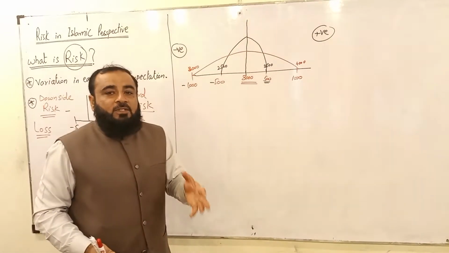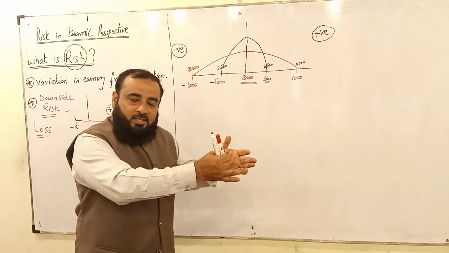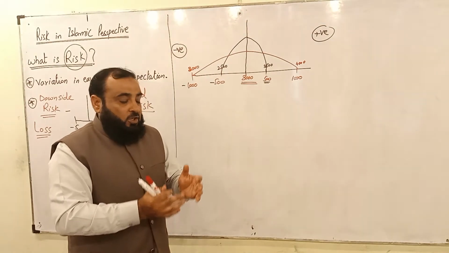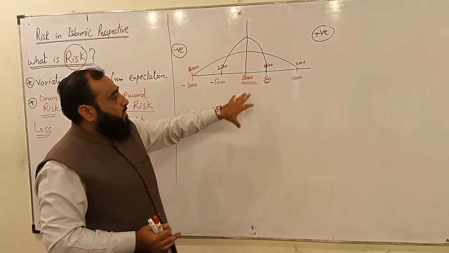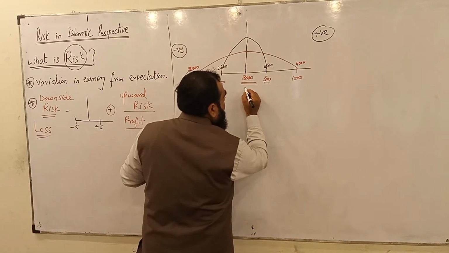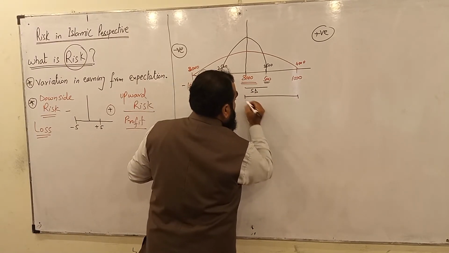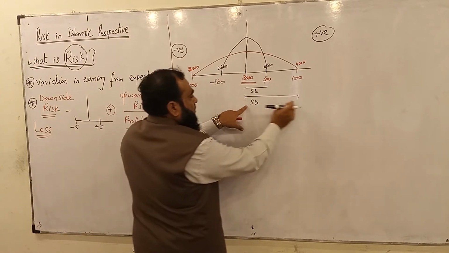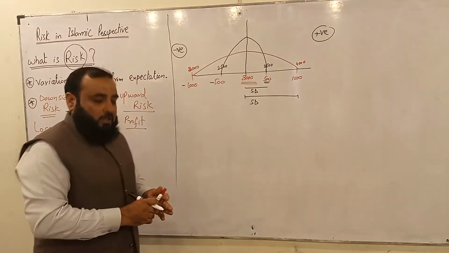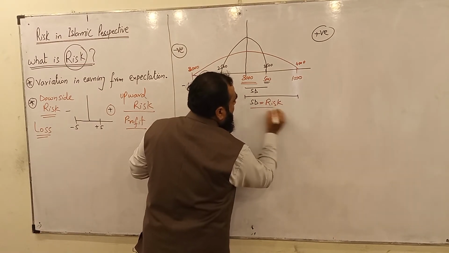So it gives us a principle: the higher the standard deviation, the higher the risk, and then the higher the profitability. The lower the standard deviation, the lower the risk, and then the lower the earning on the investment. That is why the statistician says, look here, this is a small standard deviation and this is a big standard deviation. As the standard deviation is big, their profit is big. If the standard deviation is low, the profit is low. So in statistics, they say that standard deviation is usually equal to risk.